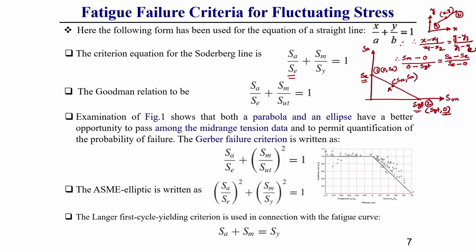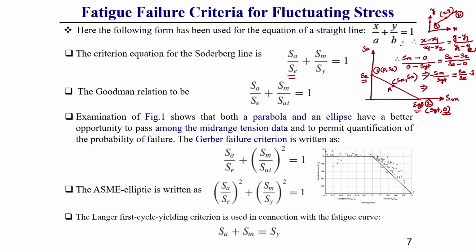This you should keep in mind. So, from this what you can write, SM divided by SYT, there will be a minus, is equal to SA divided by SE minus 1. So, I think there is no problem.